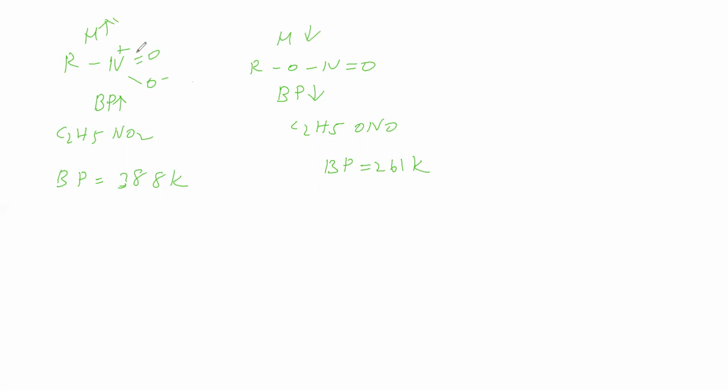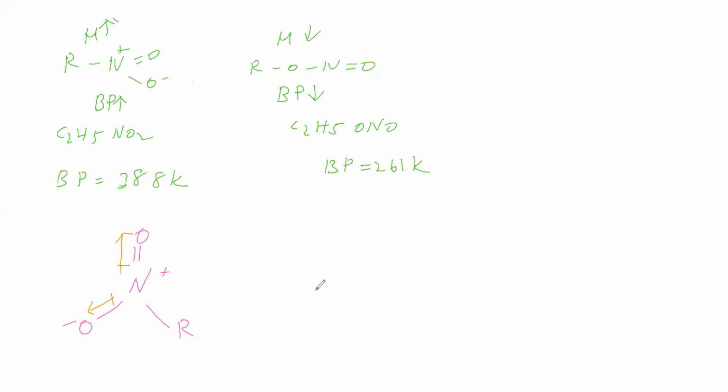Why is the dipole moment of the nitro compound greater than that of the nitrite? That we'll see. Now we'll take N plus, double bond O, single bond O minus, and R. Now we will see the bond dipoles. This bond dipole is directed like this, and this bond dipole is like this. It is a planar triangular shape, with the bond dipoles present like this.